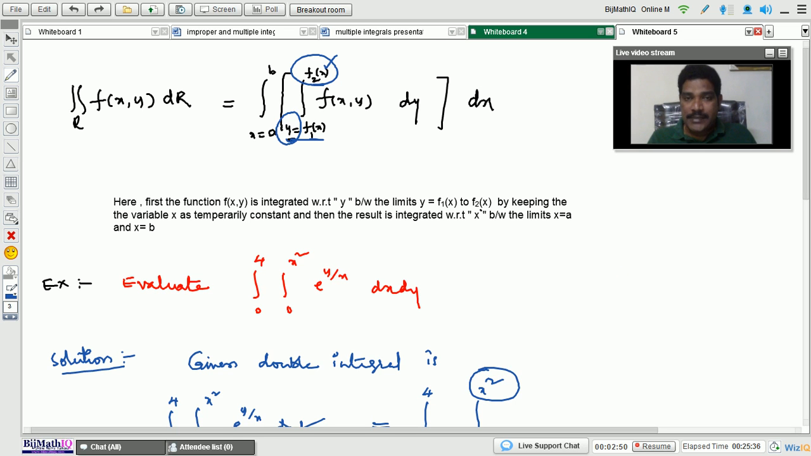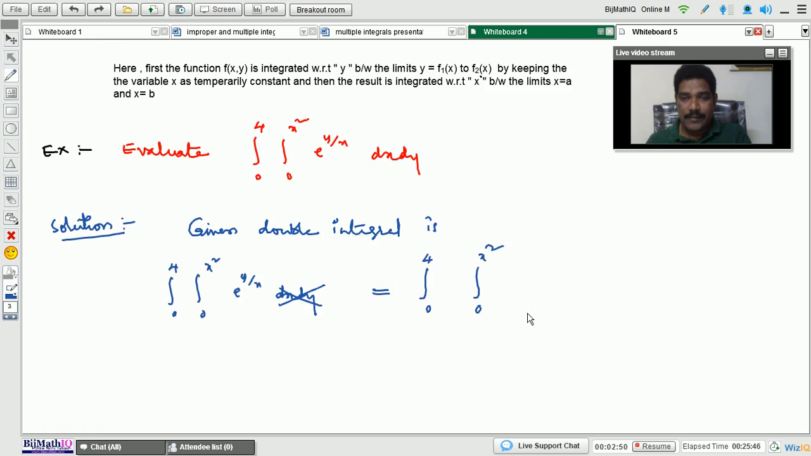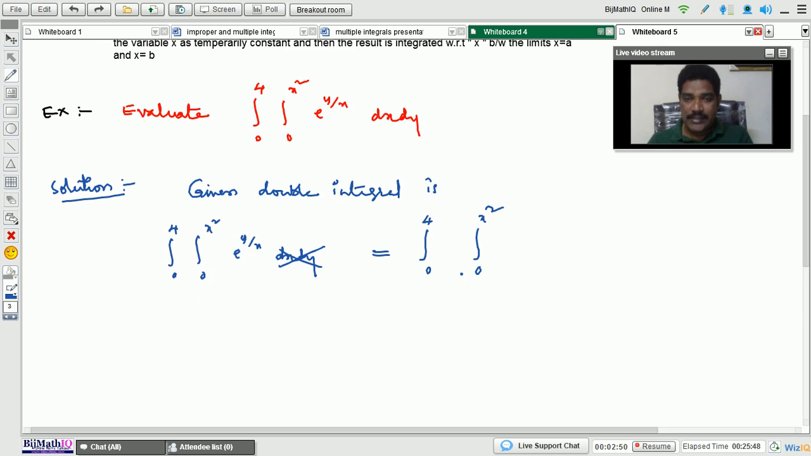Once again, limits are in terms of x variables, then you can take them as y limits. Here we are taking these limits, 0 to x square, as y limits. So y limits are 0 to x square, and the remaining are x limits. And into e to the power of y by x